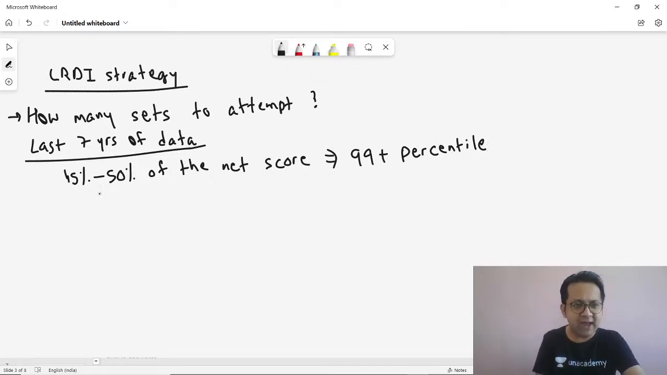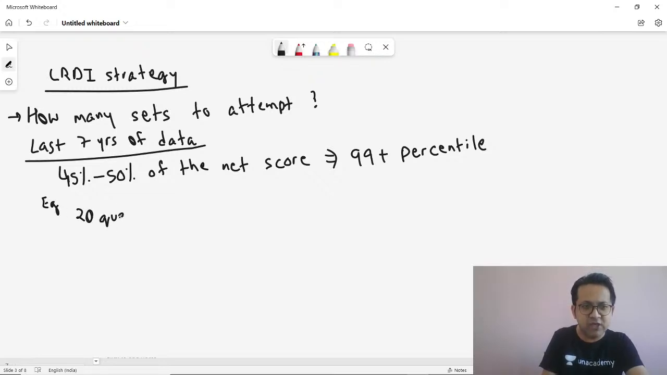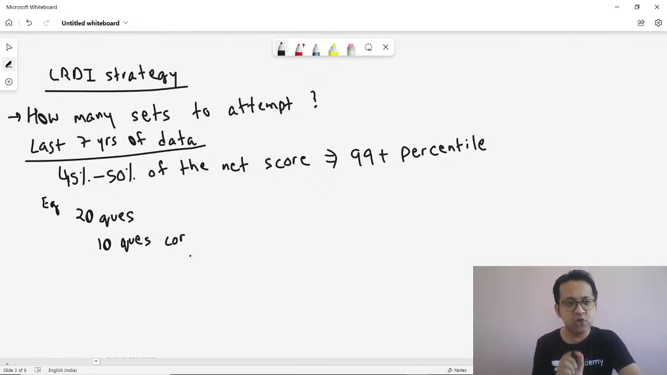So what does it mean? It would mean, if there are 20 questions, and there is a very high chance that this time there will be around 20 questions, let's say as an example, if there are 20 questions this time in your LRDI, you'd want to get around 9 to 10 correct. To be on a safety margin, I would say around 10 questions correct out of the 20. So whatever is the number of questions you would want to attempt, get at least 50% of them correct. That is what the last 7 years of data suggests.